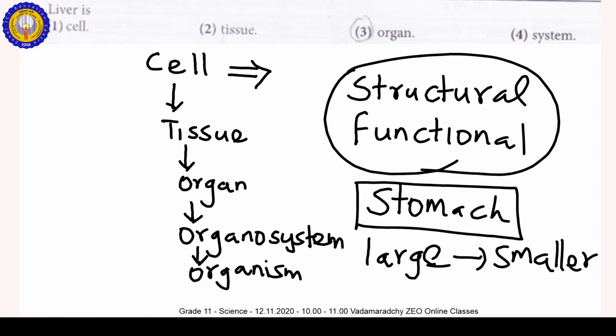Chemical food digestion occurs by the enzymes. The large food particles are complex molecules, and the smaller particles are also complex molecules, not dissolved in water, insoluble in water. So by the action of the enzymes on the smaller particles, they become the simplest form. Simplest form means soluble form.